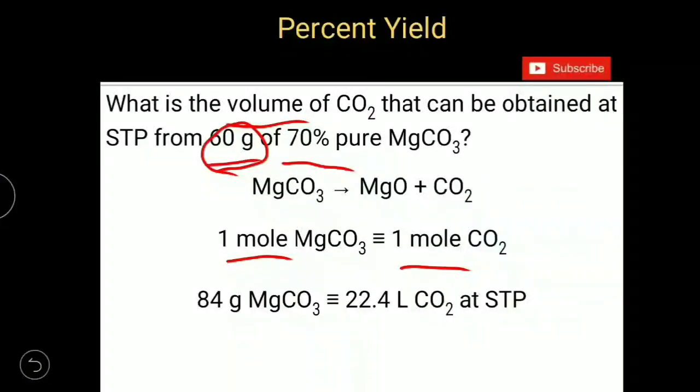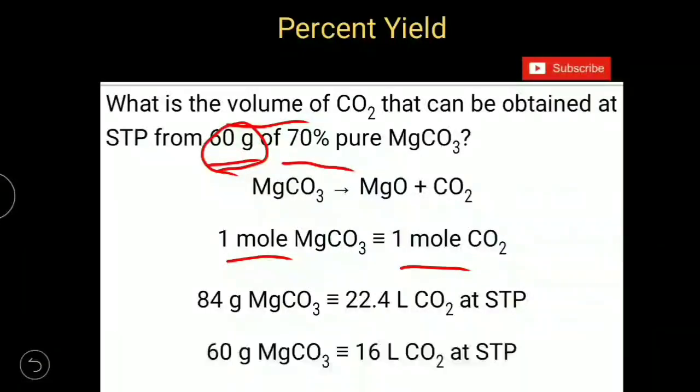So if 84 grams of MgCO3 is able to give 22.4 liters of CO2 at STP, then how much can 60 grams of MgCO3 give? That we need to find out. You will get 16 liters of CO2 at STP. Now you see the purity of MgCO3. MgCO3 is only 70% pure. If the reactant is 70% pure, then the percent yield of the product will also be 70%.